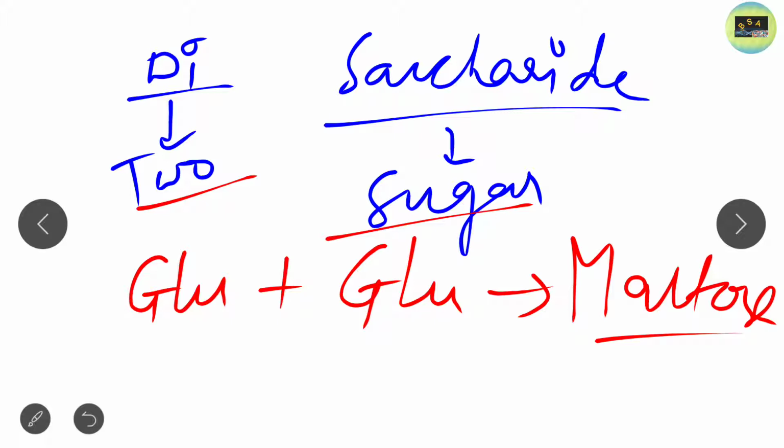I will explain all these things with the help of a structure so that you get an easy concept about the disaccharide. First I will explain with a simple explanatory structure so that you get the idea, then I will draw the original structures of all the molecules.